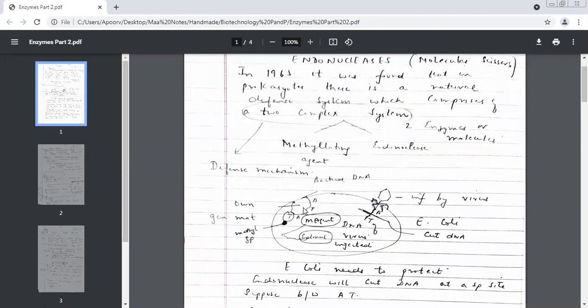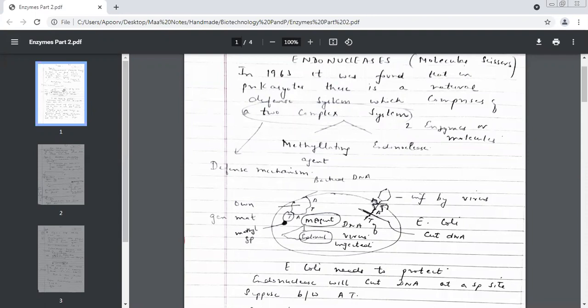So who comes to help now to save the original DNA? Methylating agent. Very good. So if you see, this T does not have a dot, but this T has a dot. What does this dot show? Methyl. So this methyl group will either attach to T or it will attach to A. So when this endonuclease comes to cut A and T, this is not a combination of A and T. This is a combination of a methyl group attached to T. So it will not cut this. So what will be saved, foreign DNA or native own DNA? Only native DNA.